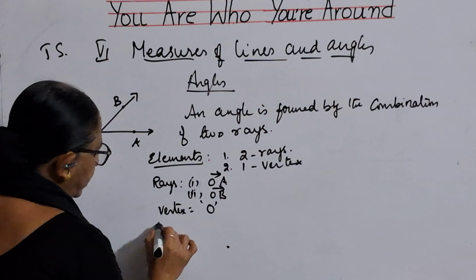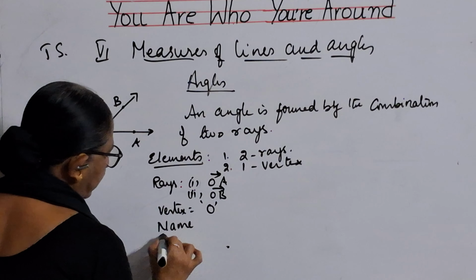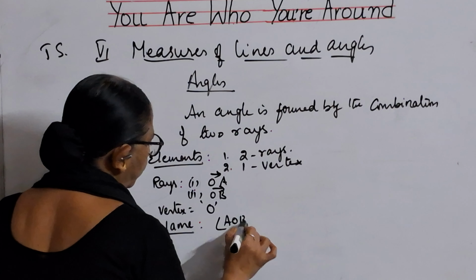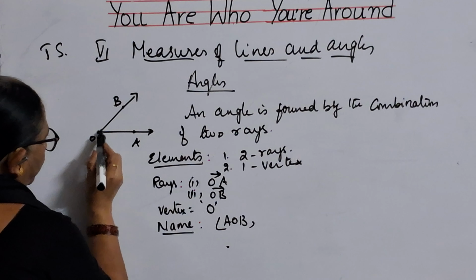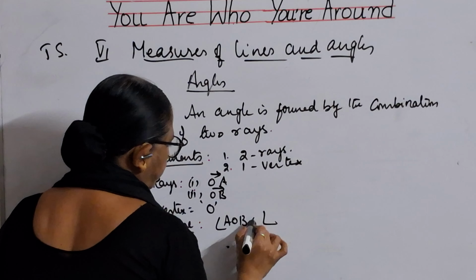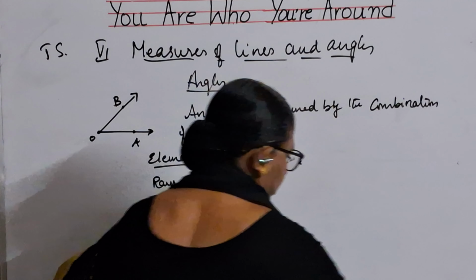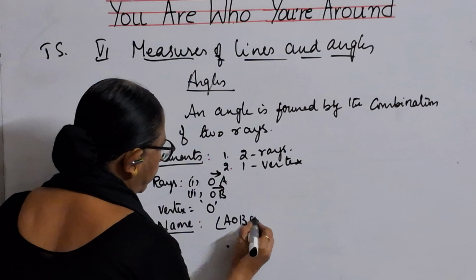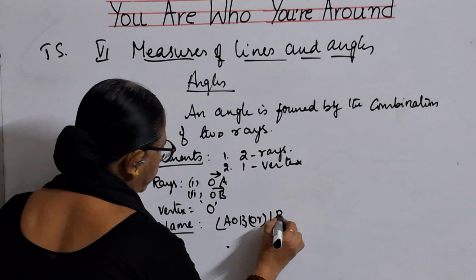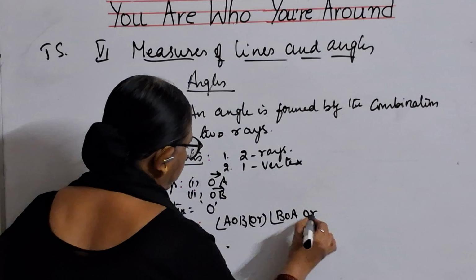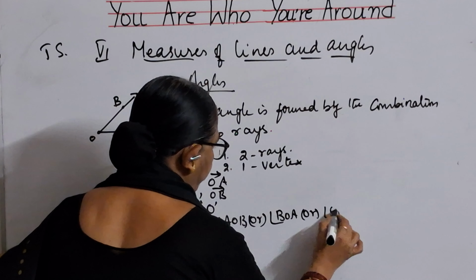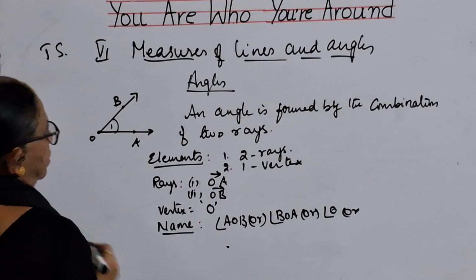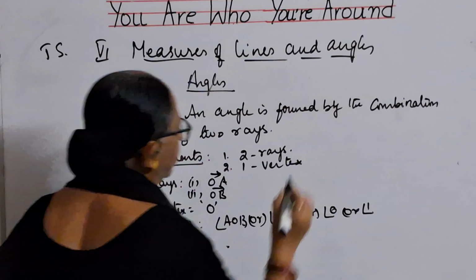Then how will you name this angle? There are many ways to name it. I can name it angle AOB, or you can name it angle BOA, or you can just call it angle O, or sometimes a number is given here, then you can call it angle 1.